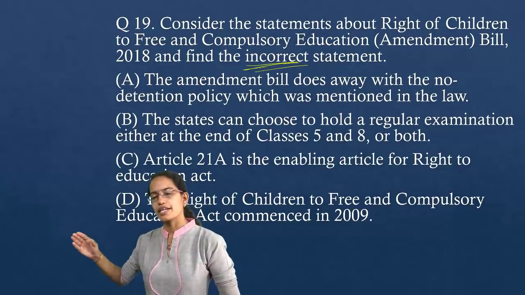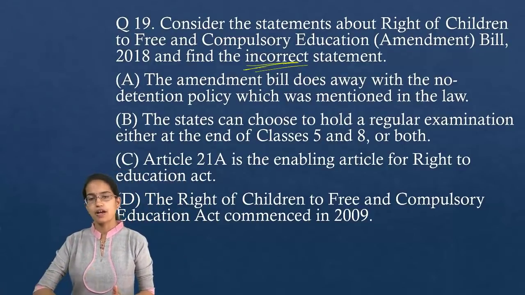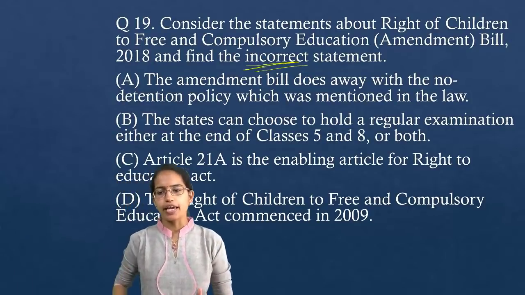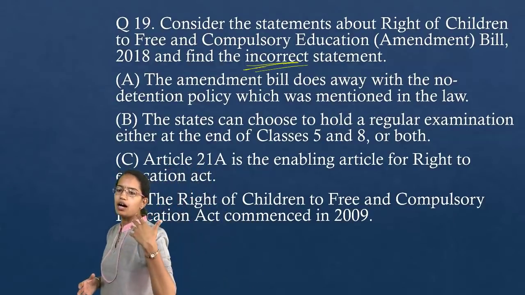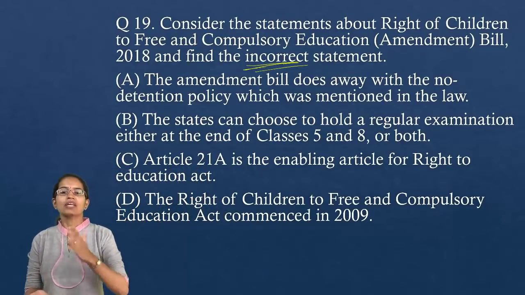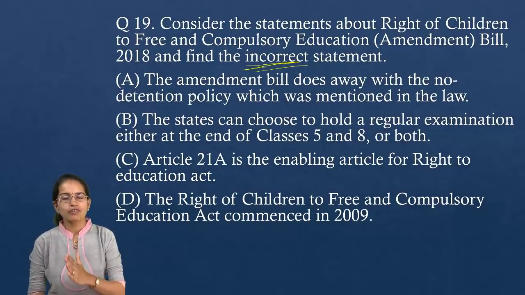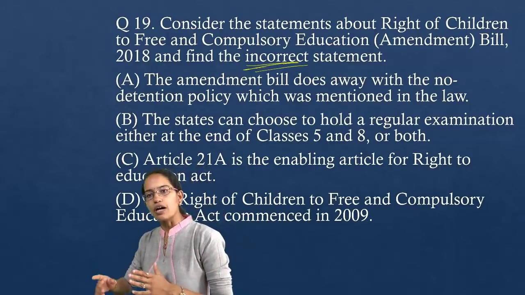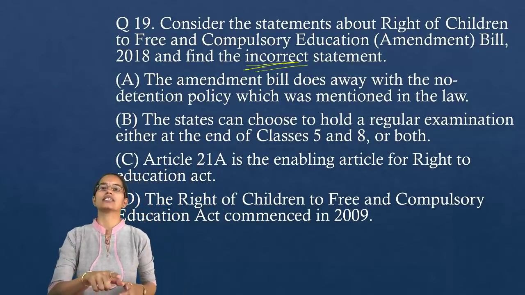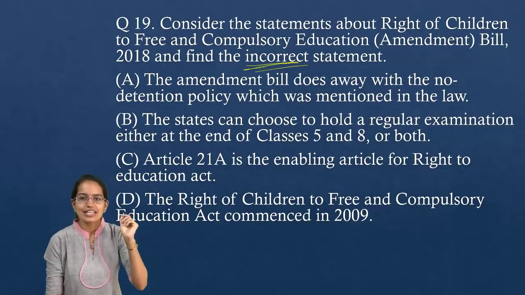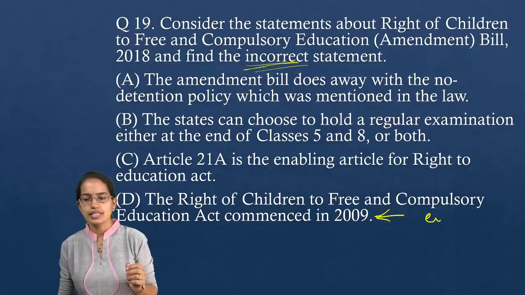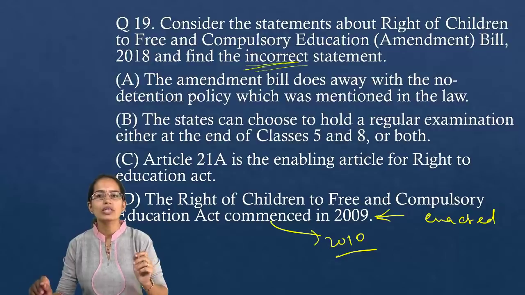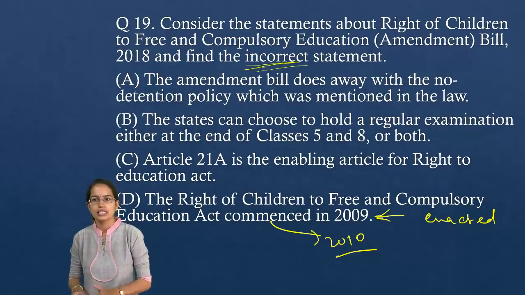States can choose to hold a regular examination either at the end of class 5 or class 8 for promotion to the higher classes. Article 21A basically enables the Right to Education Act, but the Right of Children to Free and Compulsory Education Act was enacted in 2009, and it commenced in 2010. That's a little change in the language, as I always say. So it was enacted in 2009, but commenced in 2010. That's the only difference, and therefore choice D stands incorrect.